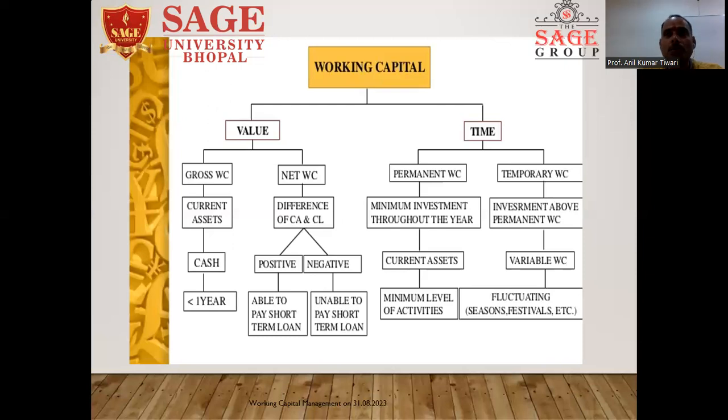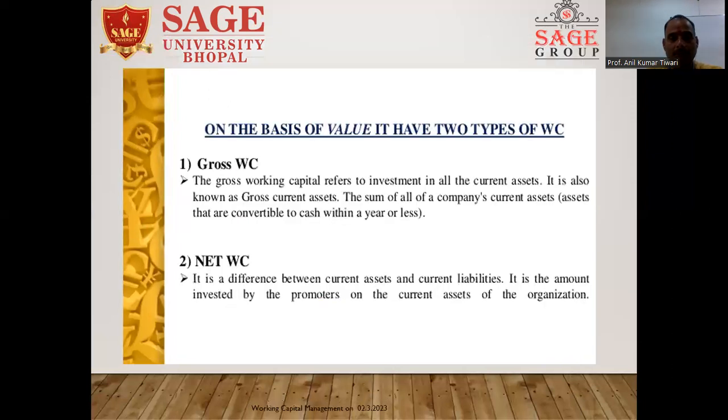To produce more, we require more working capital. So we manage the extra working capital on a temporary basis. That's why it is known as the temporary working capital. After a particular time period, the demand for the product will again be lower, and there is no requirement for the temporary working capital.